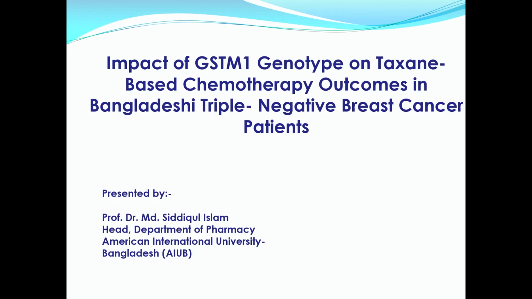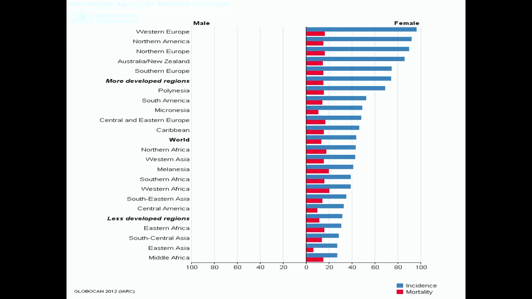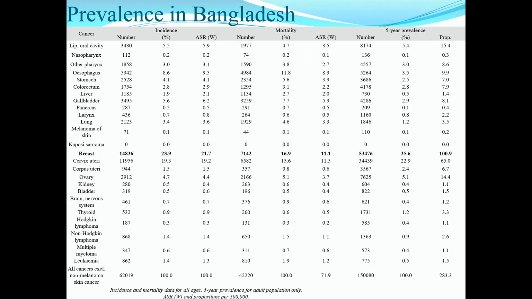Impact of GSTM1. There are many genes, and I am focusing on only this one gene here: the impact of GSTM1 gene genotype on taxane-based chemotherapy outcomes in Bangladeshi triple-negative breast cancer patients. Initially, there are some introductory slides. Global prevalence of breast cancer, you know very well. I have collected the data from GLOBOCAN on different types of cancer prevalence, and the highlighted portion is the breast cancer prevalence in Bangladesh. This is official data, but unofficially the frequency is very high, as you know.